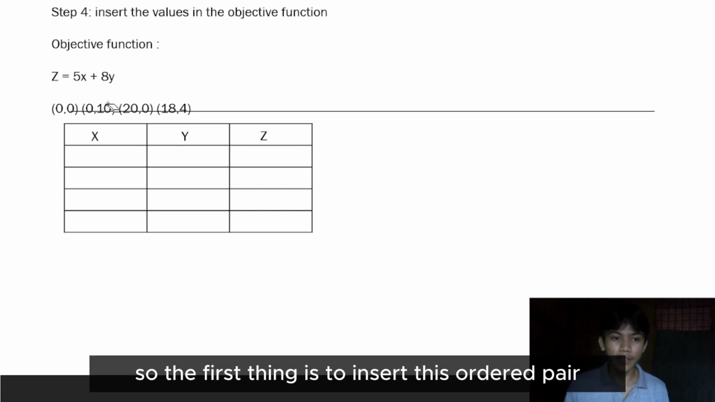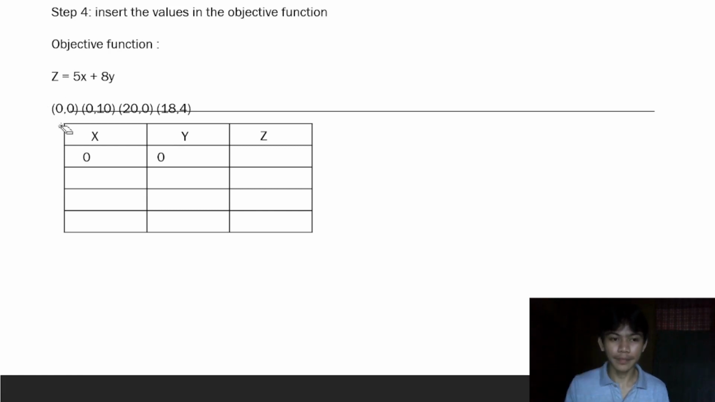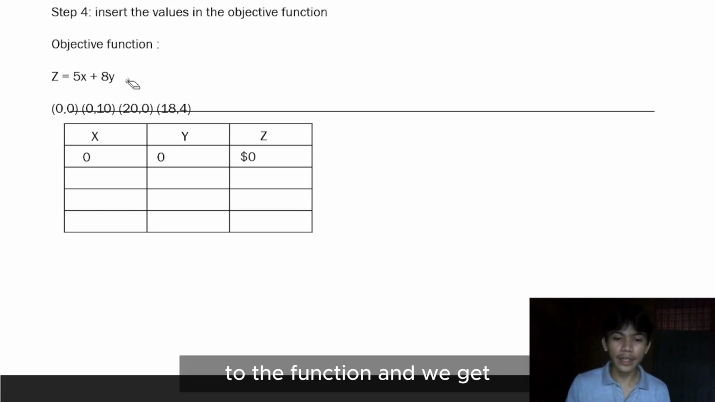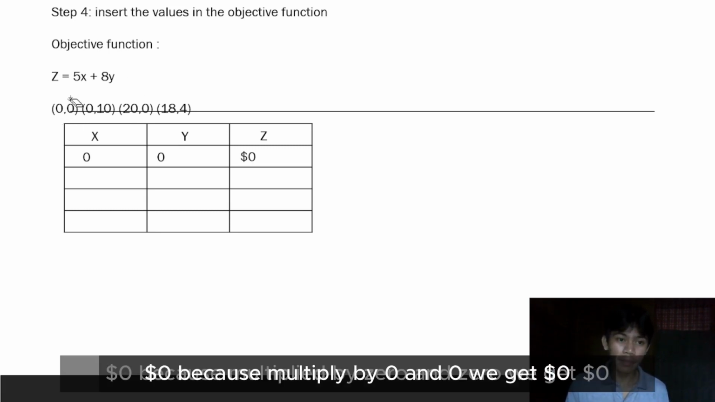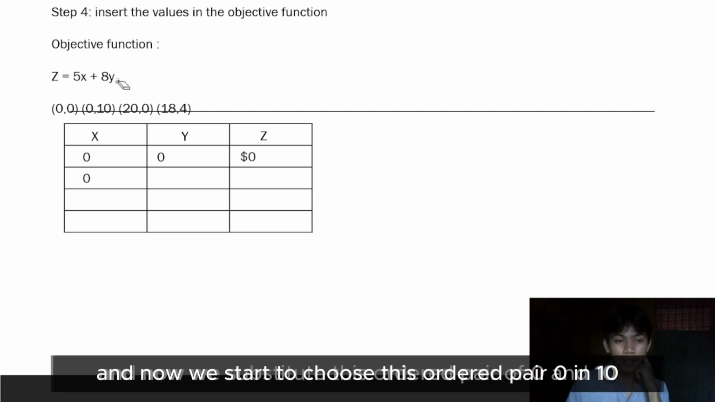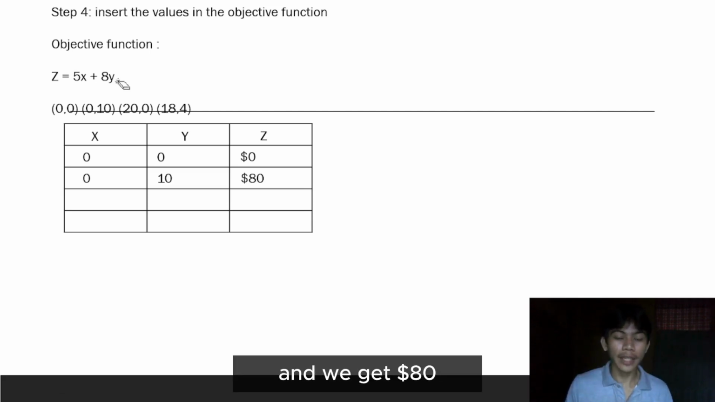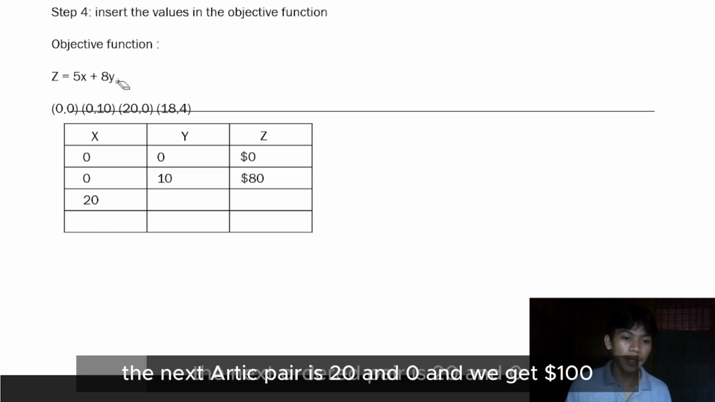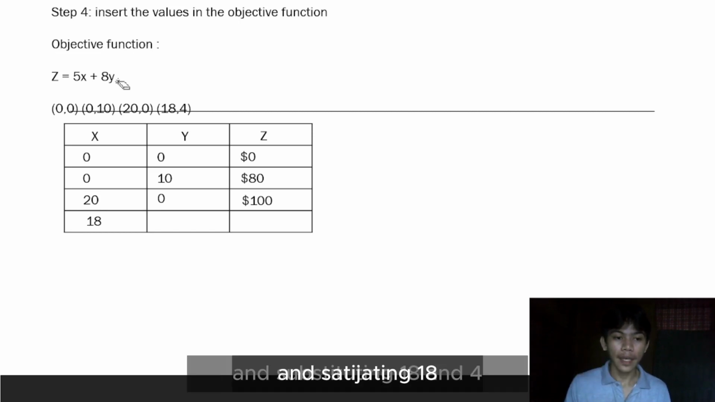The first thing is to insert this ordered pair into the function, and multiplying by 0 and 0, we get $0. Now we substitute the ordered pair (0, 10), and we get $80. Substituting the next ordered pair, (20, 0), we get $100. And substituting (18, 4), we get $122.